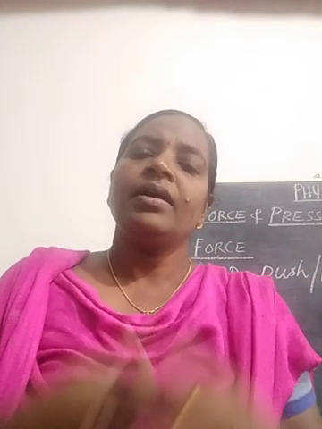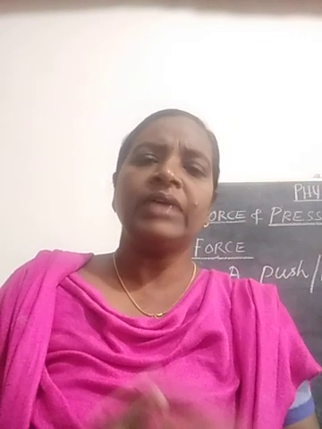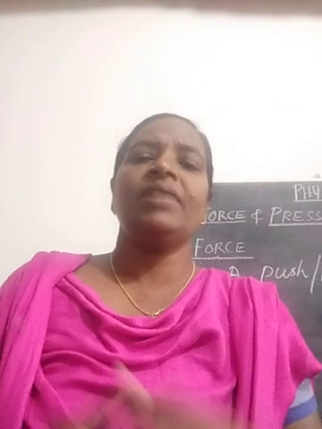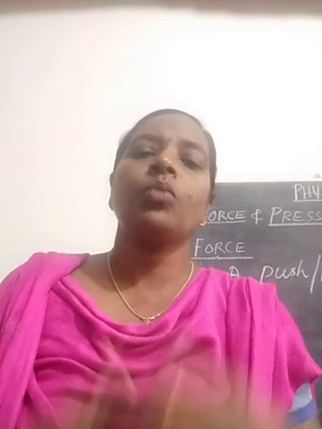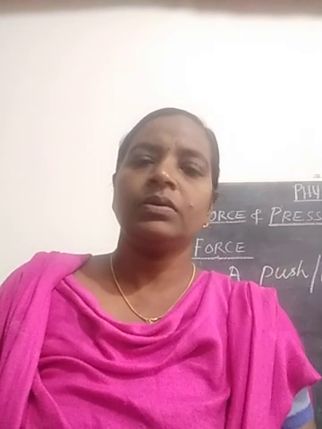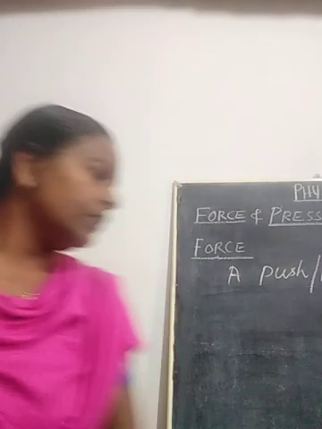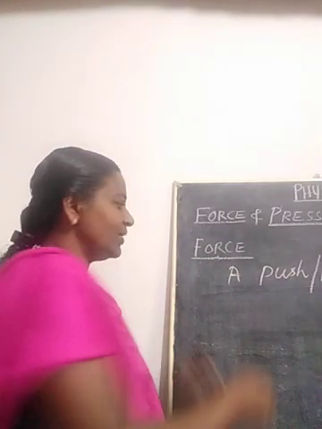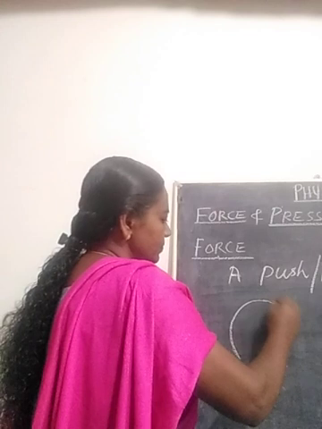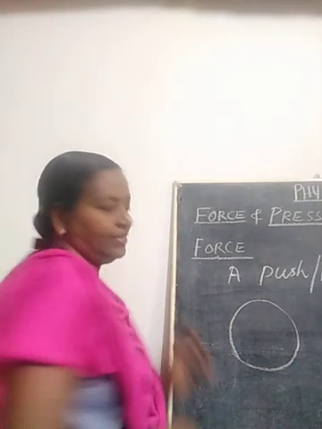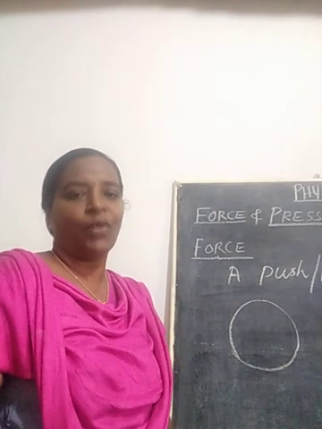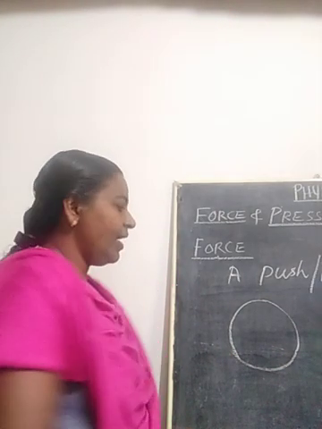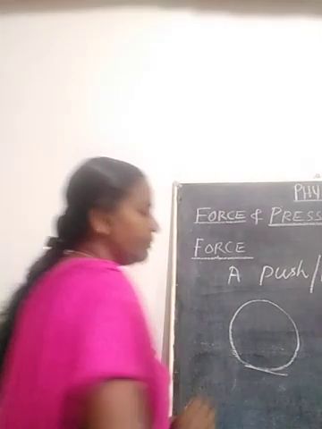Let us consider some of the actions and what happens when we push an object or pull an object. With an example I'll explain what pushing and pulling is. Here is a ball. Let's take this as a football, and the football is kept on the ground.